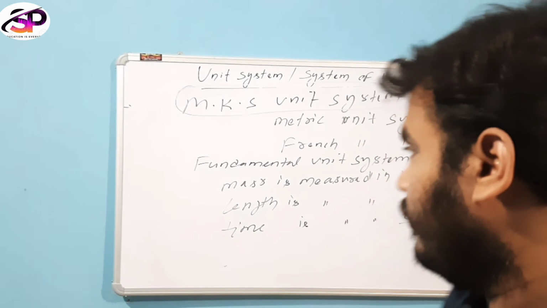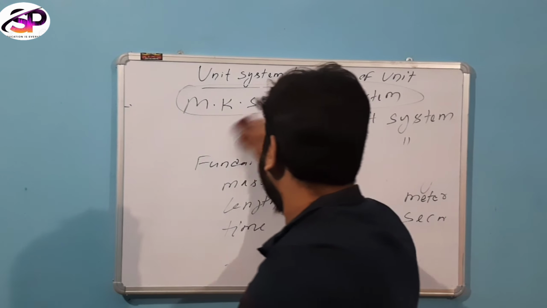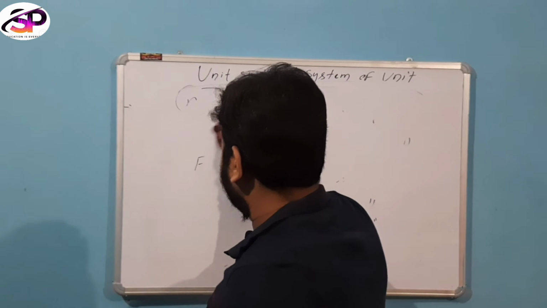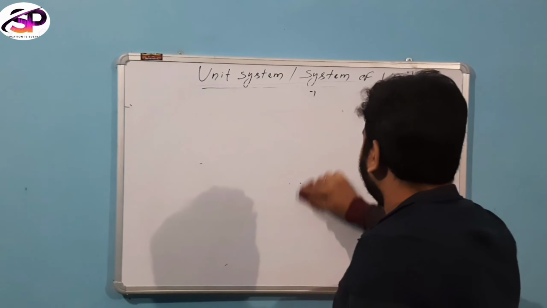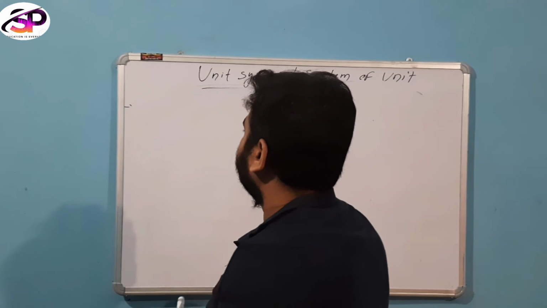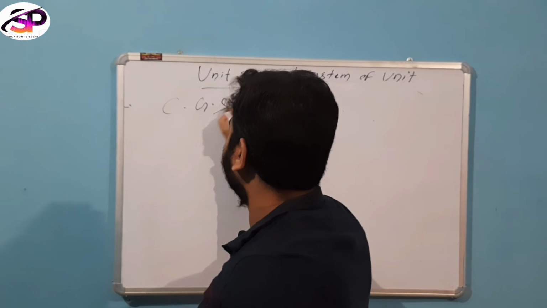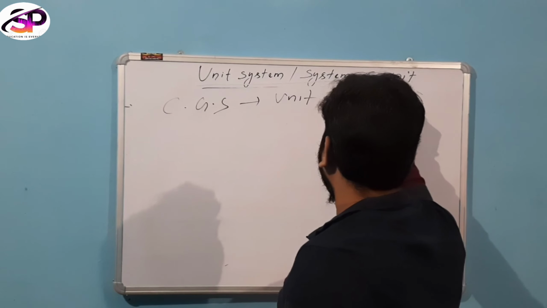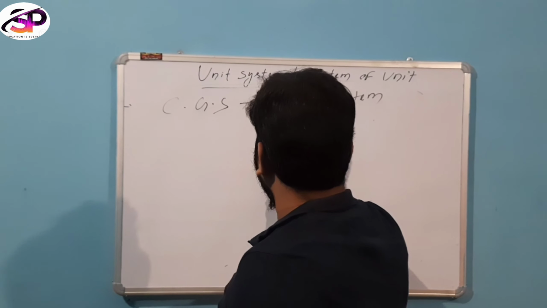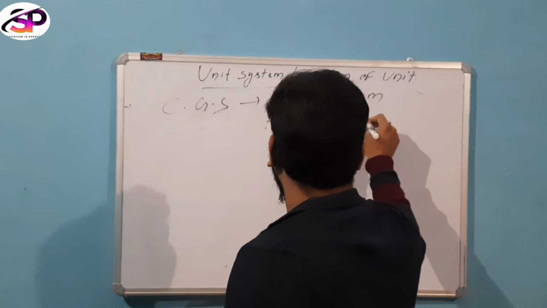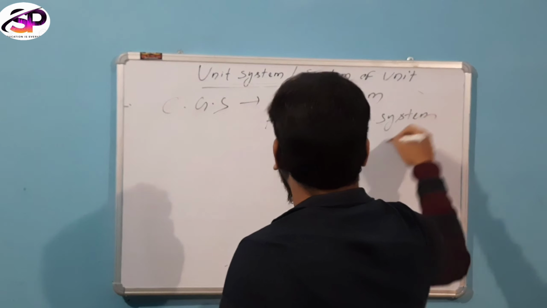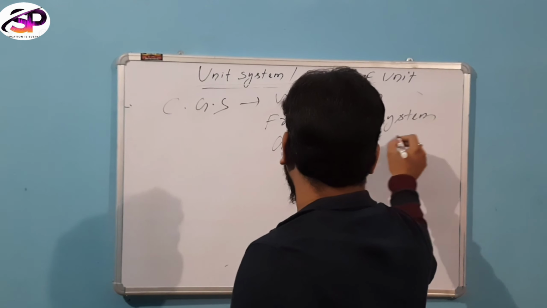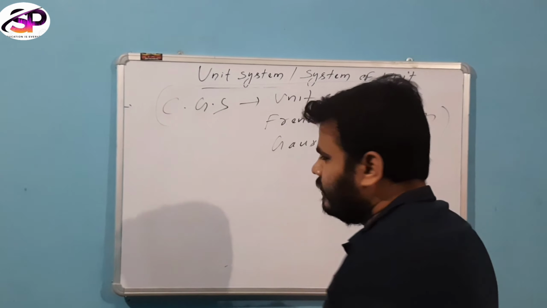Then another unit system is the CGS unit system, which is also called the French unit system, otherwise also the Gaussian unit system.